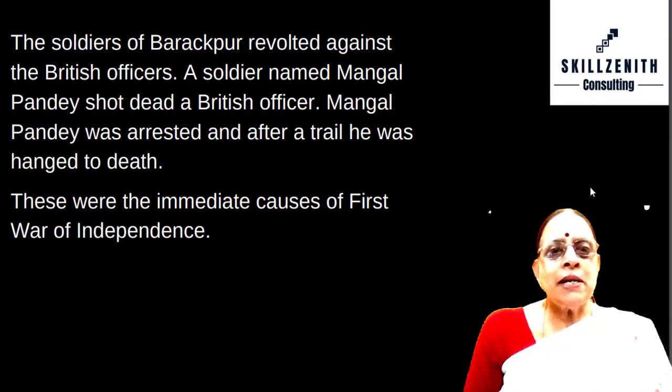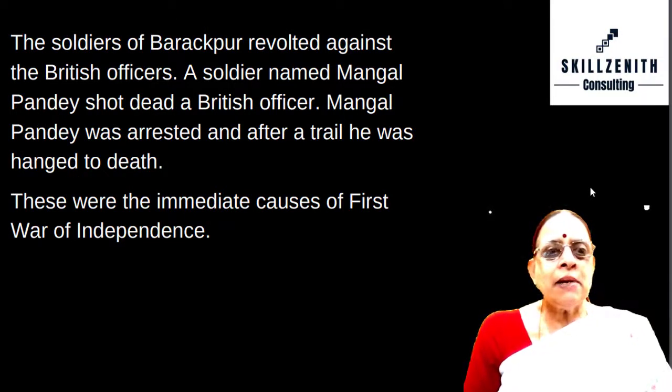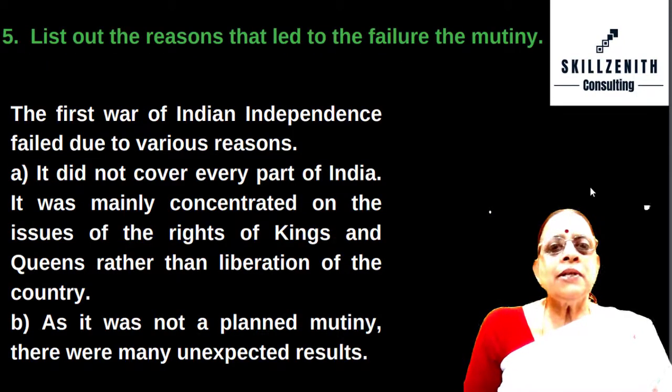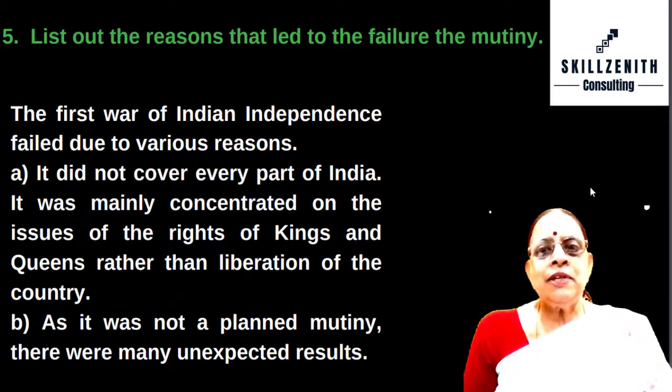The soldiers of Barakpur revolted against the British officers. A soldier named Mangal Pandey shot dead a British officer. Mangal Pandey was arrested and after a trial he was hanged to death. These were the immediate causes of the First War of Independence. List out the reasons that led to the failure of the mutiny.